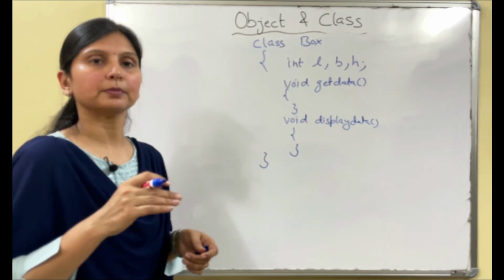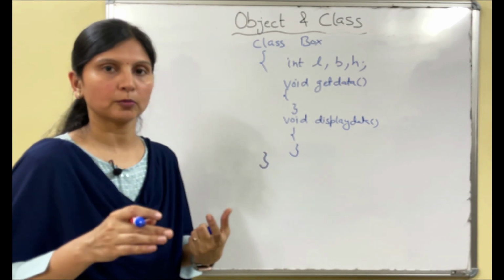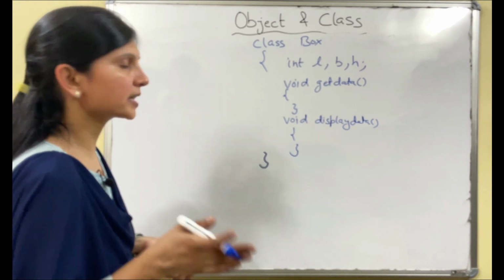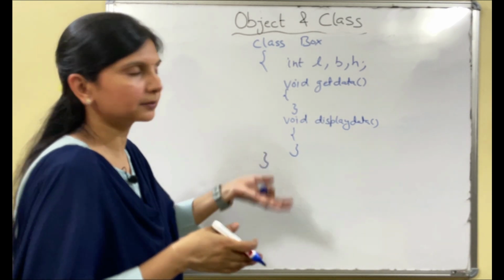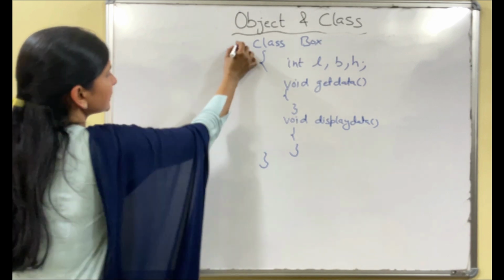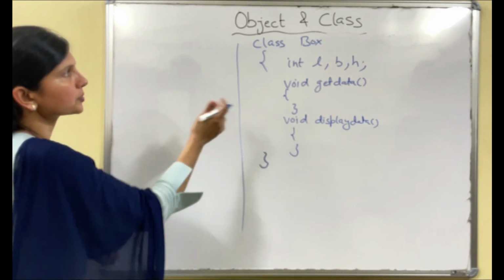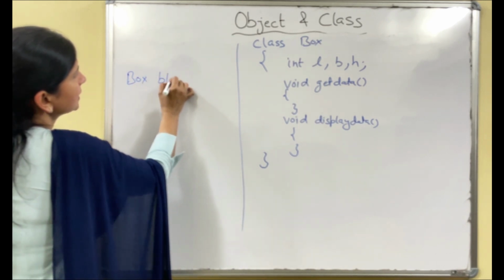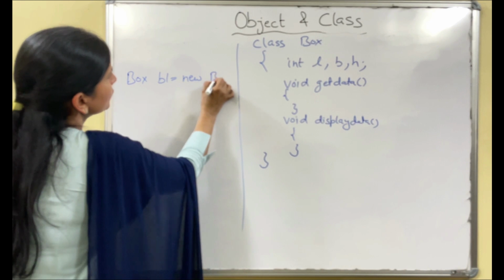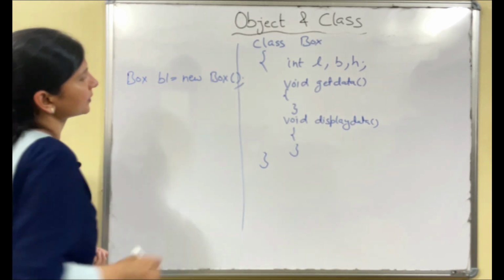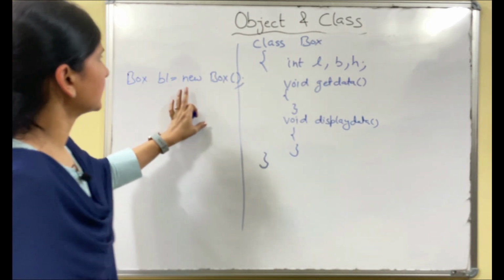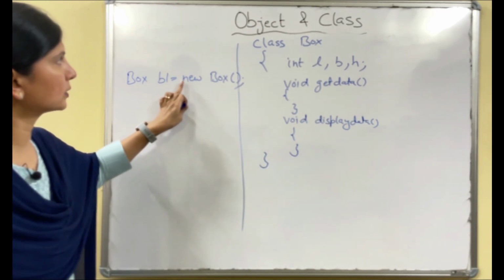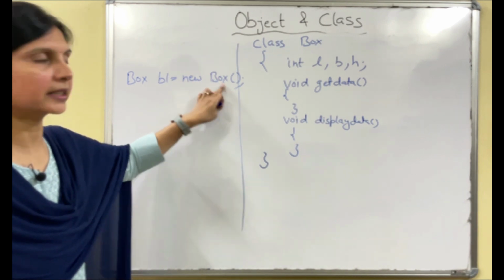See, we will practice the programs by making this class and creating the object. Now I am just showing you how to create a class and how to create the object separately, not in a single program. It's not a complete program, right? So I am writing separately. This is a class, so how will you create the object of this class? You will write Box b1 equals to new Box. Class name object equals to new class name.